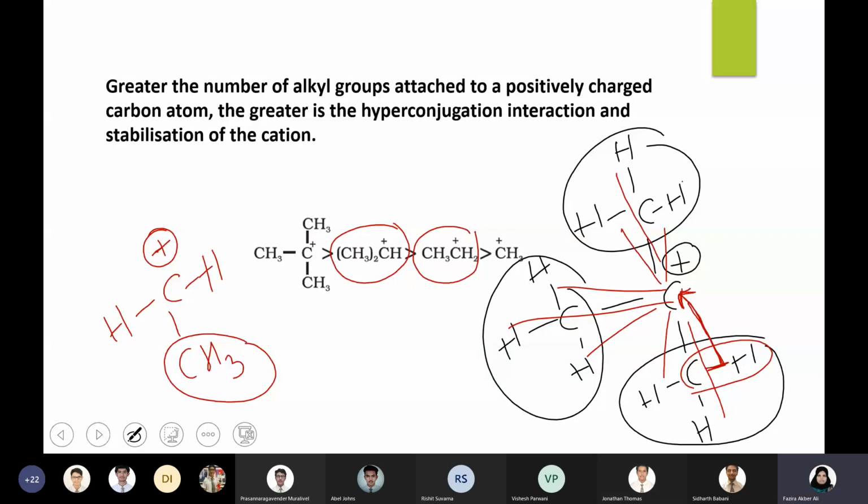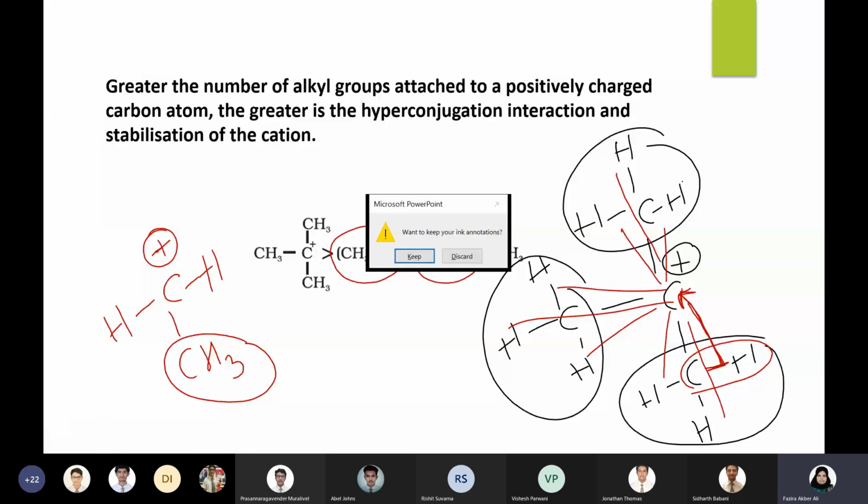Okay. So we will discuss the hyperconjugation of double bond and triple bond tomorrow so that we can finish off this chapter and we can move to hydrocarbons. So in the meanwhile, take 1 or 2 days to complete the notes along with the 2 worksheets which were given as part of